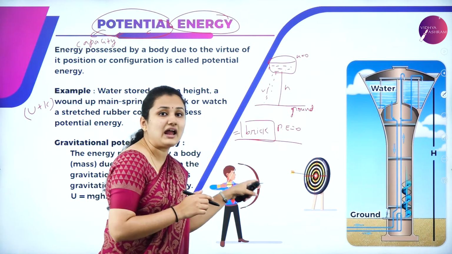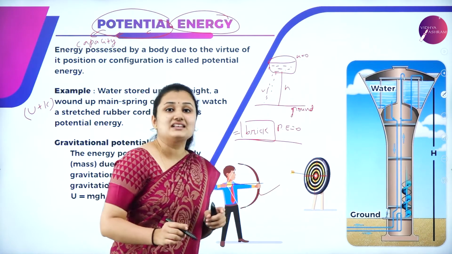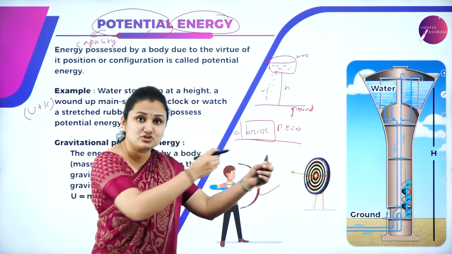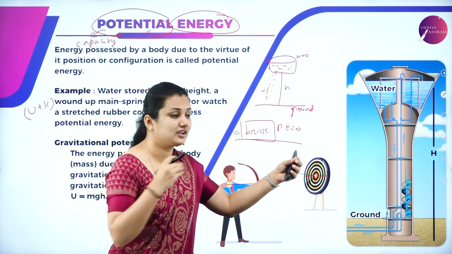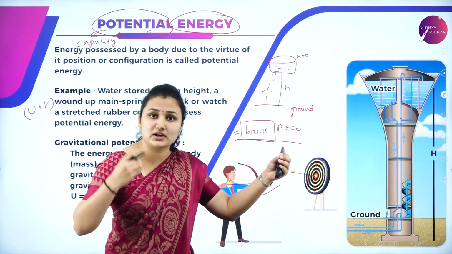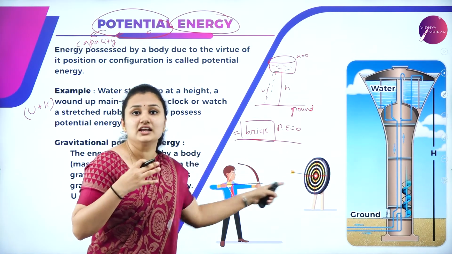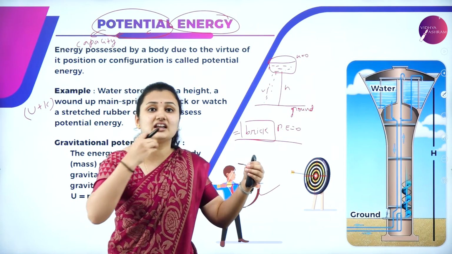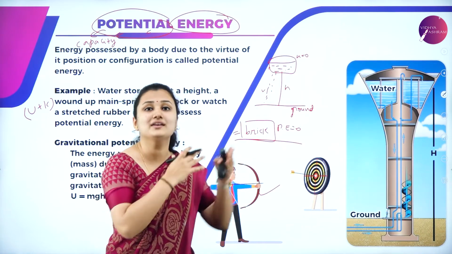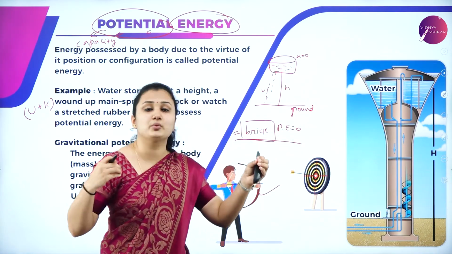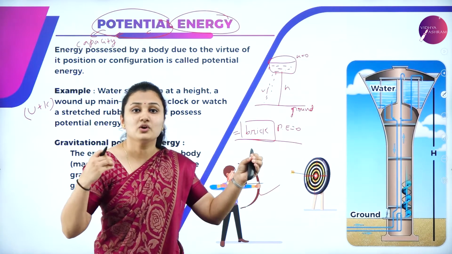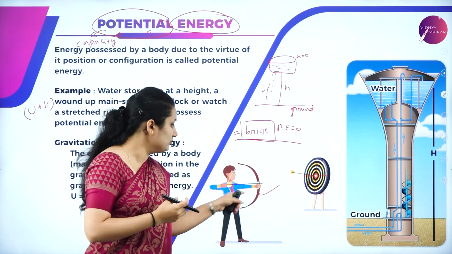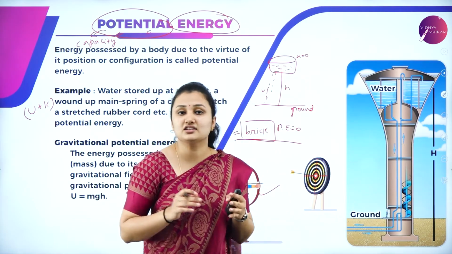Similarly, consider an arrow attached to the bow. It has 0 potential energy. When I stretch the bow, I'm doing some work in order to stretch it, and it gains some potential energy. When I leave the bow, it hits the target. So this stored potential energy gives rise to kinetic energy in future. How is it reaching the target? It is because of the potential energy stored in the bow, which gives rise to kinetic energy. That is what allows the arrow to hit the target. Similarly, consider you have a spring.